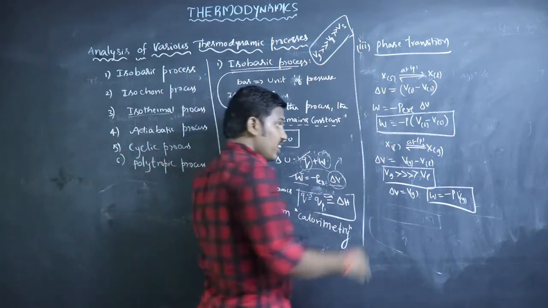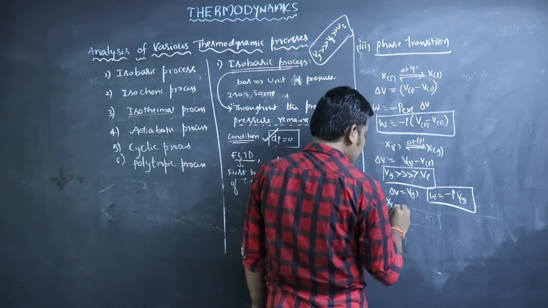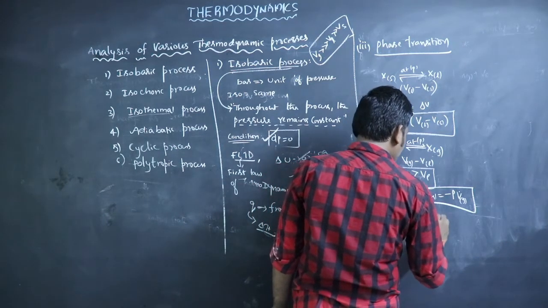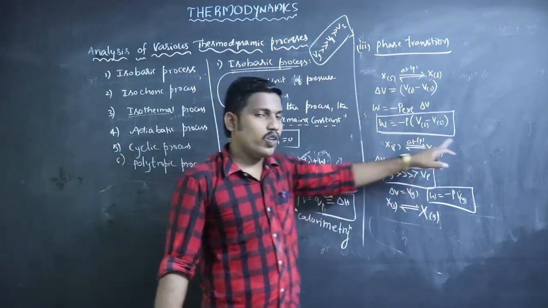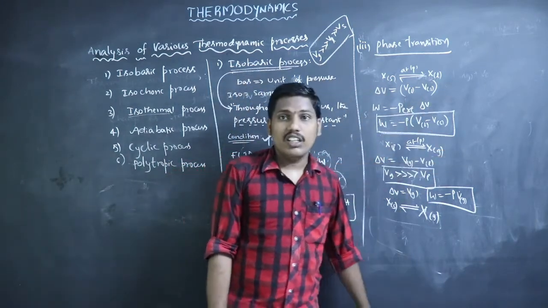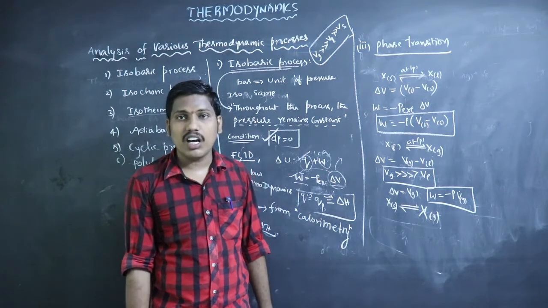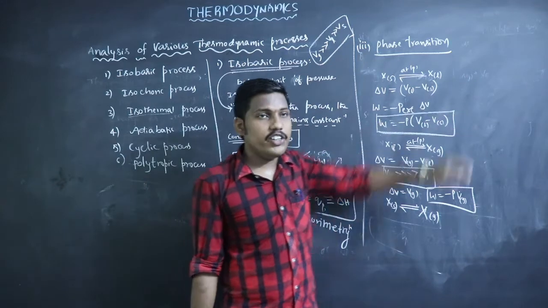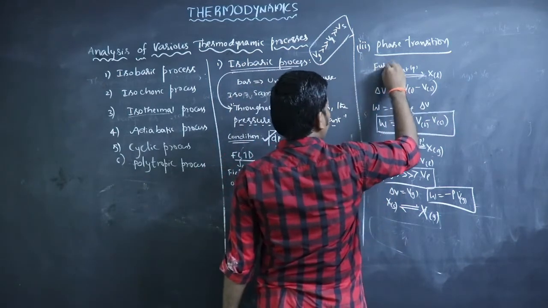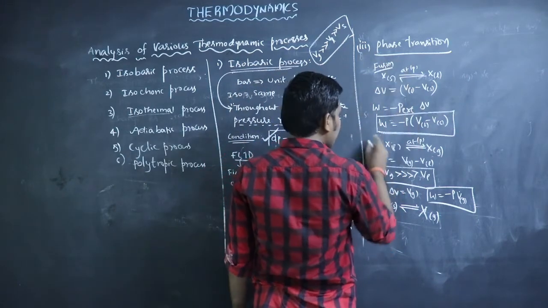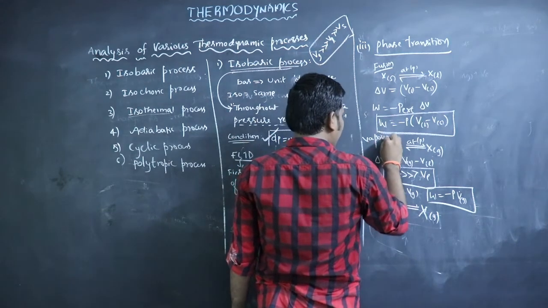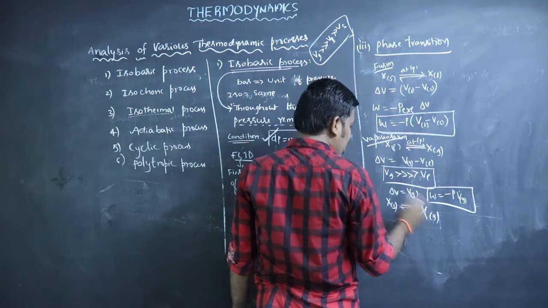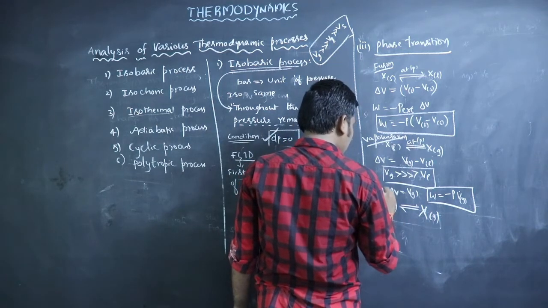There is no other term, and there is another phase transition, that is sublimation, solid to gas. So we have solid to liquid, liquid to gas, and also solid to gas, which is called sublimation. Solid to liquid, this process is fusion. Liquid to gas, that process is vaporization. And solid to gas is called sublimation.